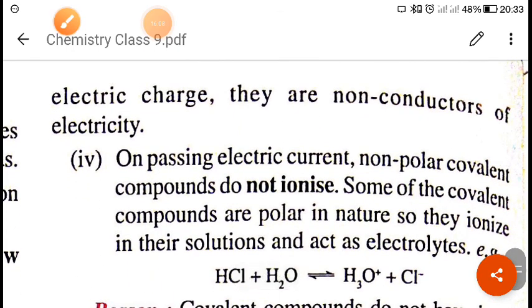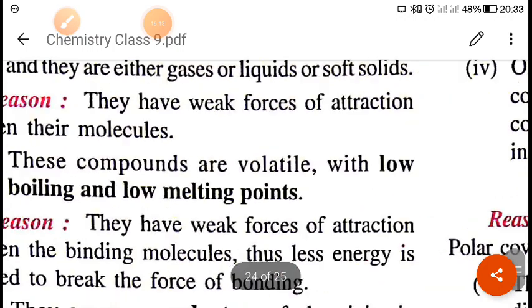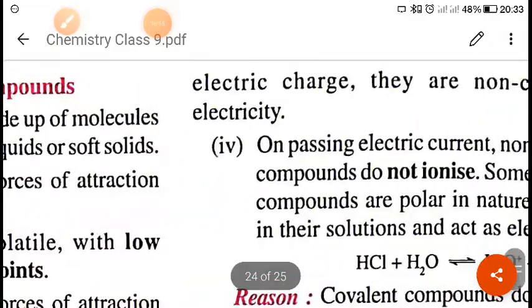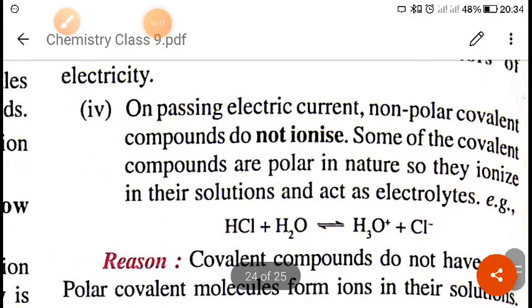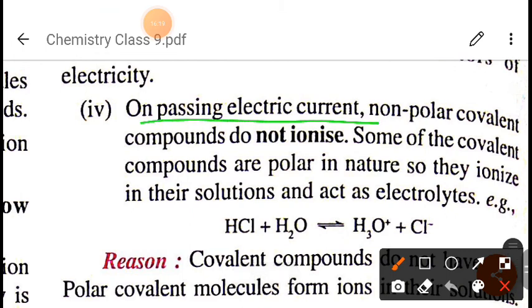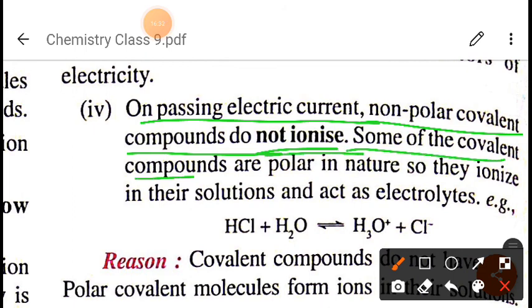Okay, in either an aqueous solution or in a molten state. Now next, on passing electric current, the non-polar covalent compounds do not ionize. They do not ionize, right? So if they are not ionizing, it means they will not conduct electricity. But some of the covalent compounds are polar in nature, so they ionize in their solution and act as electrolytes.